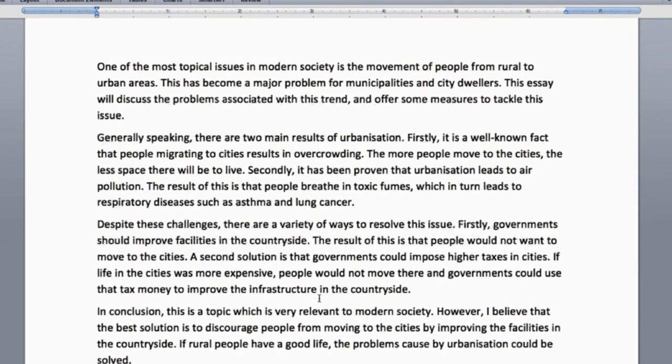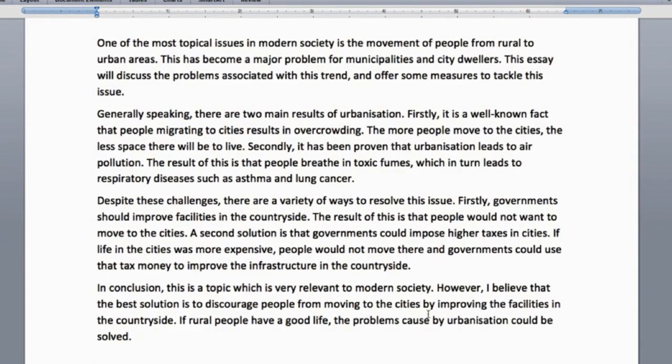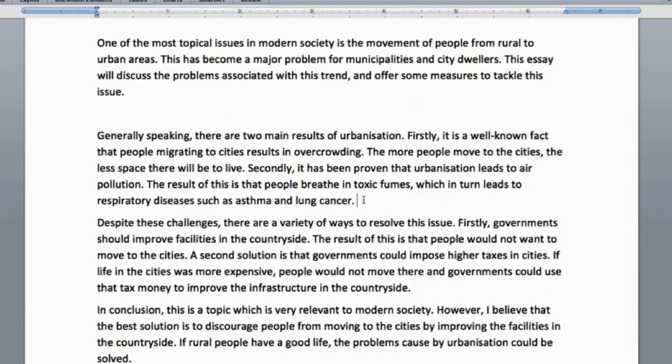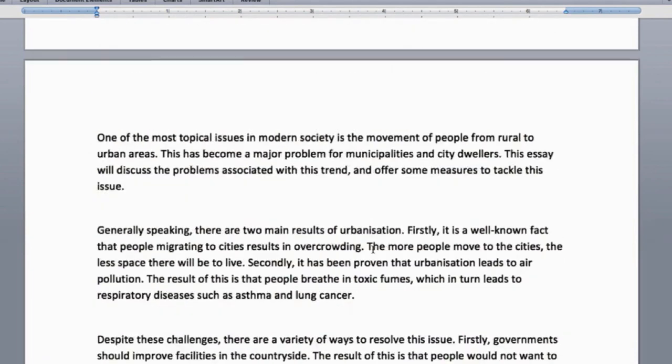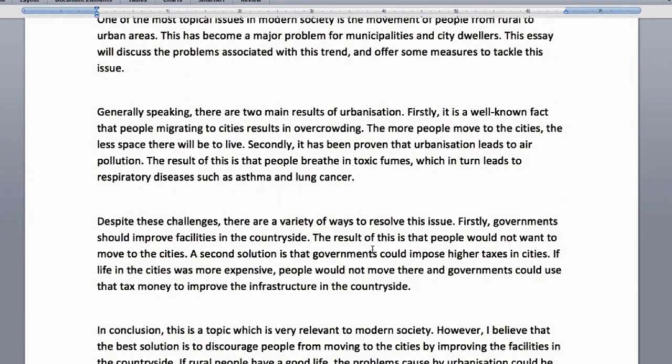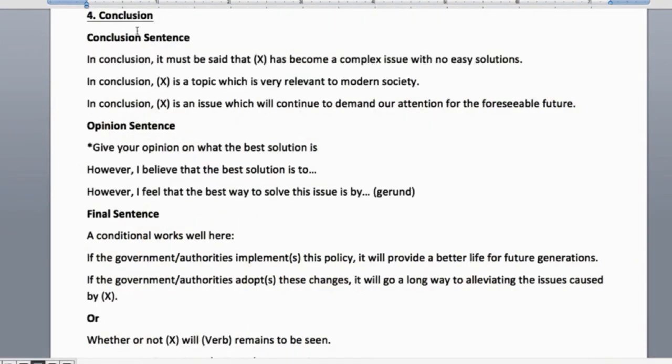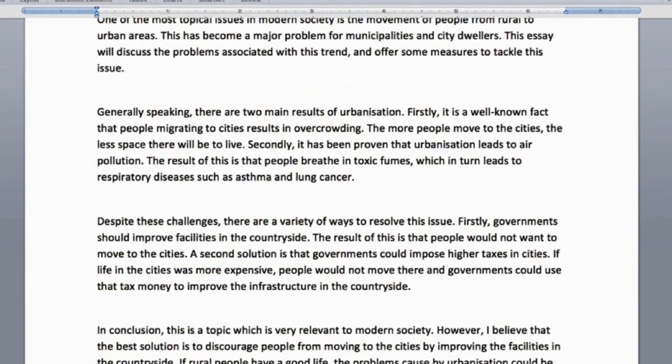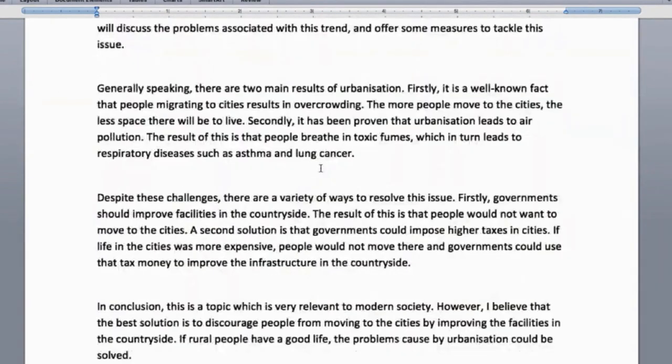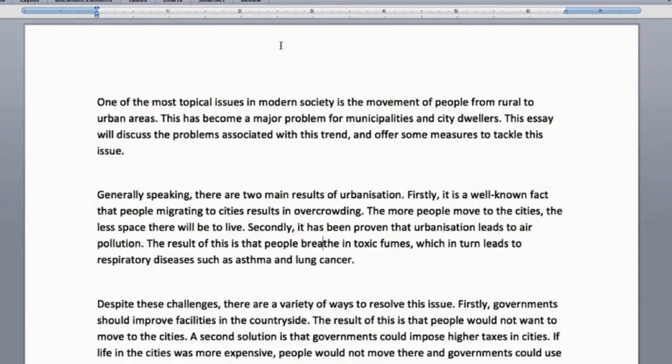Great. So I haven't gone too crazy with vocabulary or anything like that. There's some nice vocabulary like toxic and infrastructure. That's kind of band 7 stuff. The point is the structure here is perfect. The linking language is perfect. An examiner is going to be very happy to see this. One thing I must point out, leave a nice line between all of these to space it out nicely for the examiner. If you make no grammar mistakes, and you don't need to make grammar mistakes because you know how to use these sentences, because you've got them in your lists over here, you've practiced them, then this can be band 7 again. Alright, great, thank you very much.